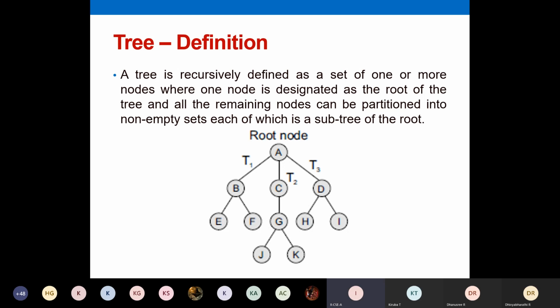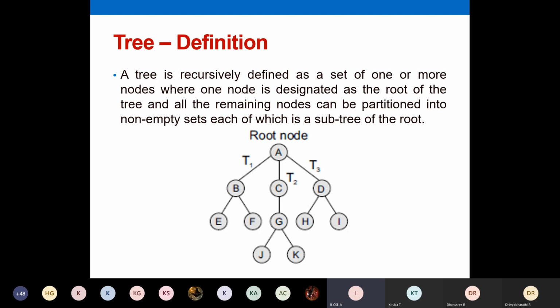each of which is a subtree of the root. So it means that in your tree you have one node as the root node. All other nodes or all other branches will have subtrees. They are called subtrees of your root. From the diagram, T1, T2, T3 are subtrees, and it is recursively defined.